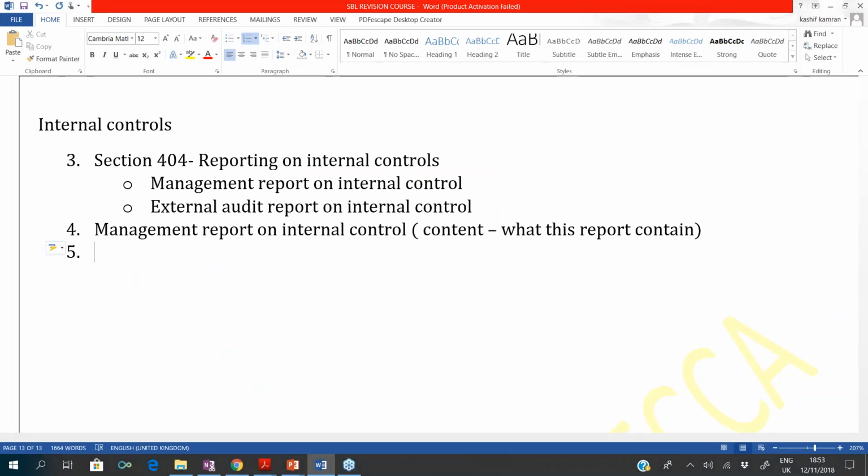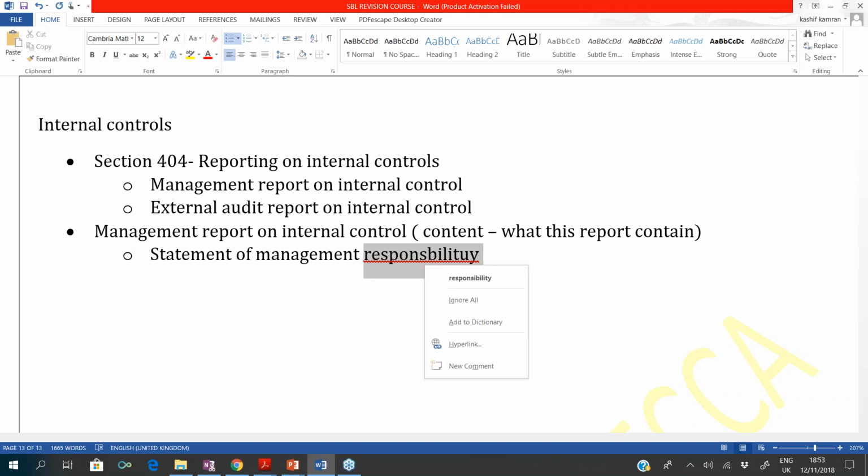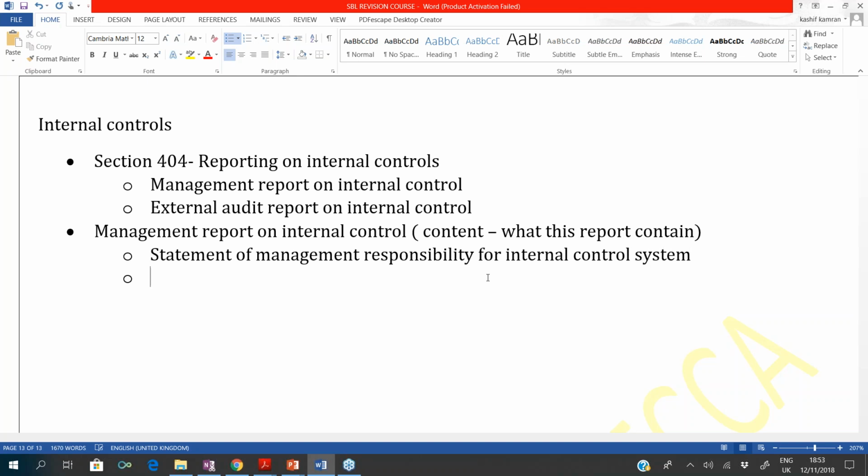So number 1, this report contains a statement of management responsibility, that the management is responsible for internal control systems. A statement of management responsibility for internal control systems. That's very simple.